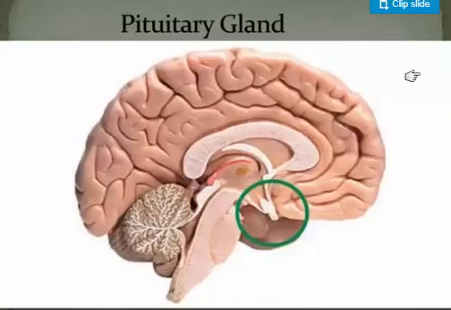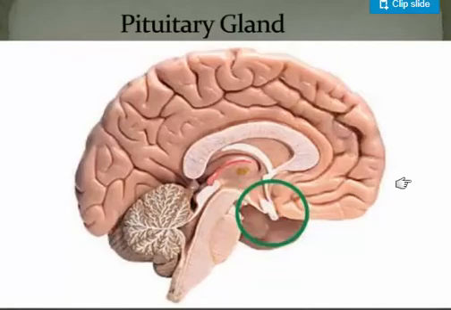The second endocrine gland is the pituitary gland. The pituitary gland stimulates skeletal growth and helps the thyroid work properly. It also regulates the amount of water in the body. The pituitary gland also stimulates the birth process in women. So the pituitary gland is also one of the main glands in the body.